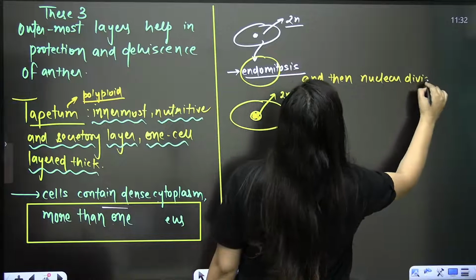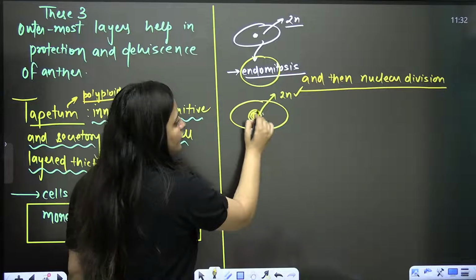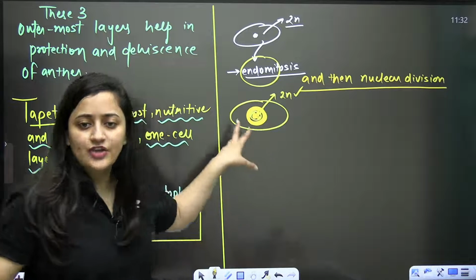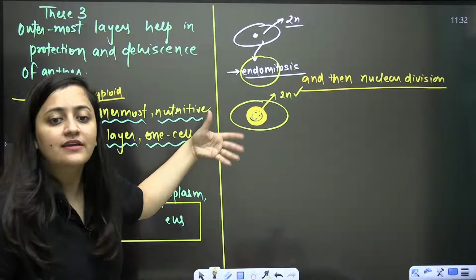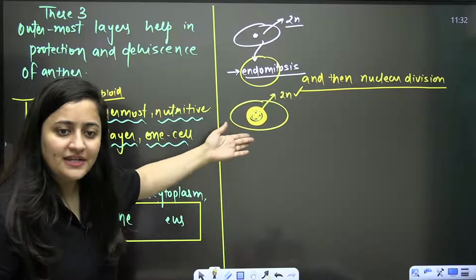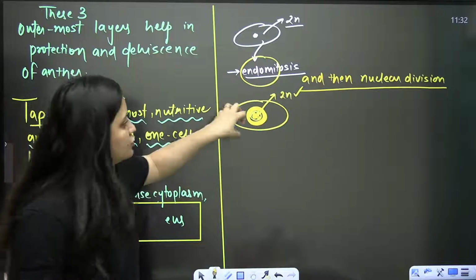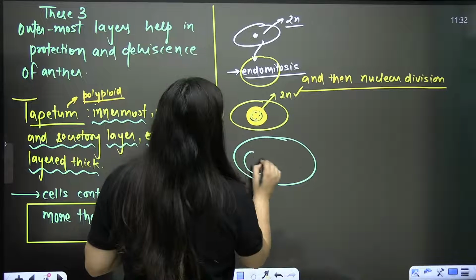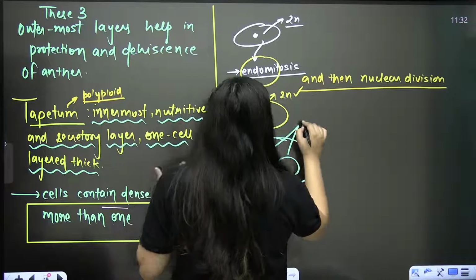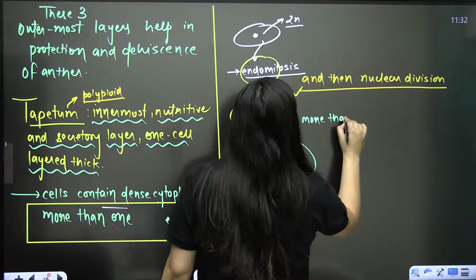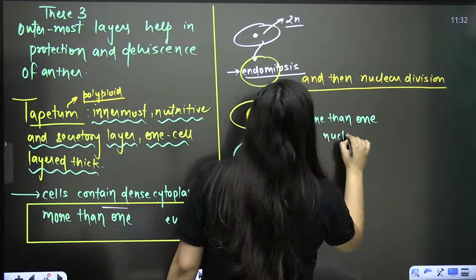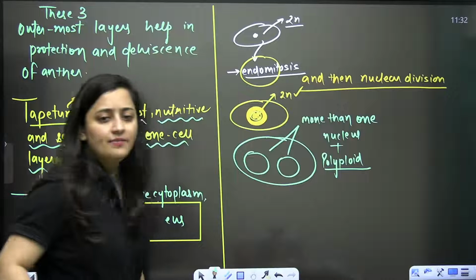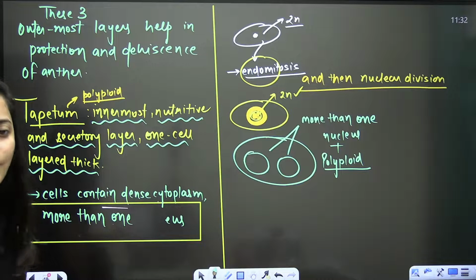Initially it is diploid, but because of endomitosis, your nucleus is not going to divide initially. It's just the genetic material which will get replicated, which will get doubled. So if genetic material gets doubled and you are not getting two daughter cells, here you will see the polyploidy. But after some time there will be nuclear division as well, so you will see more than one nucleus, and that nucleus is polyploid. Are you getting it? That is the meaning here.